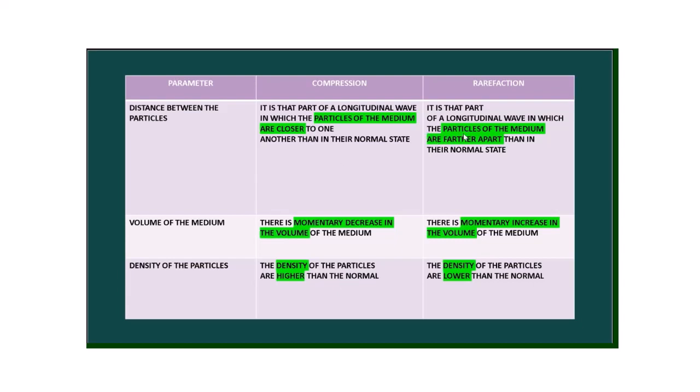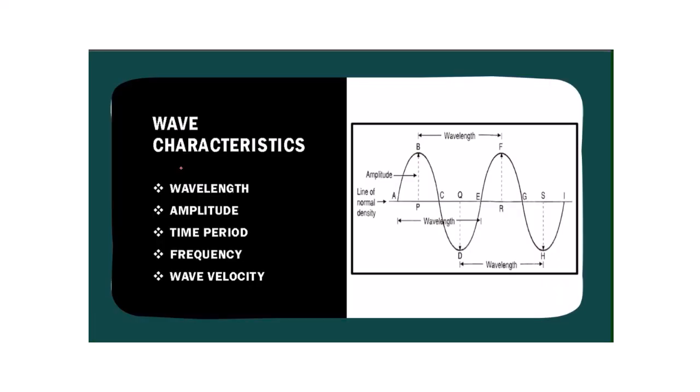On the other hand, in the rarefaction region, the particles of the medium are farther apart, and therefore there is a momentary increase in the volume that we have observed there, and density as well as pressure are lower than the normal. There are five important wave characteristics: wavelength, amplitude, time period, frequency, and wave velocity.